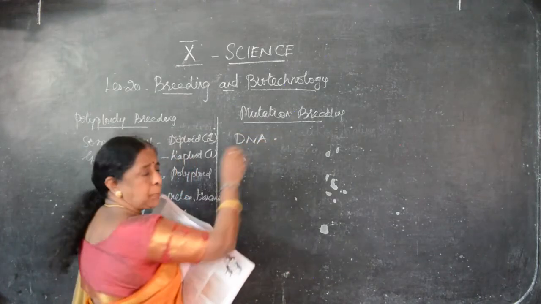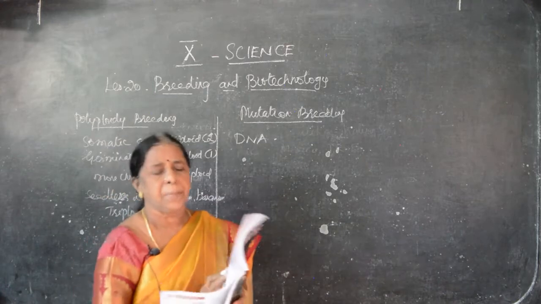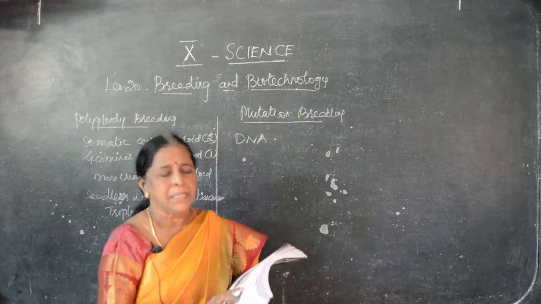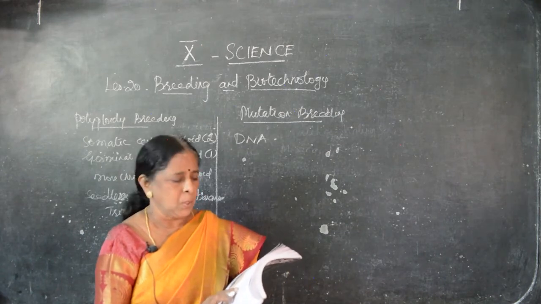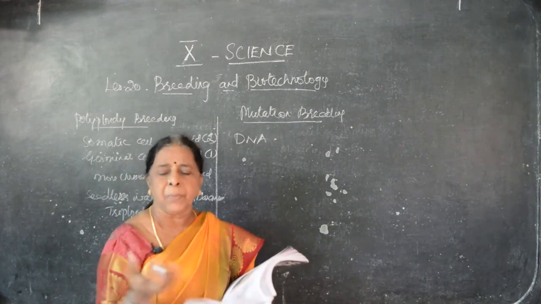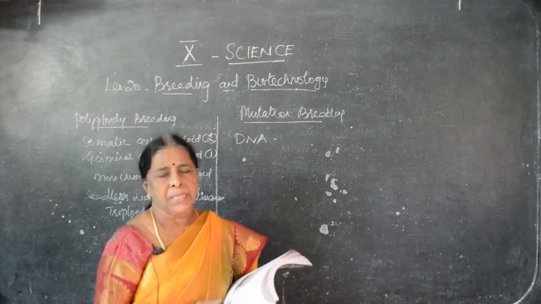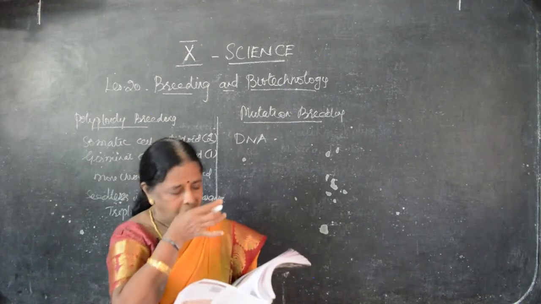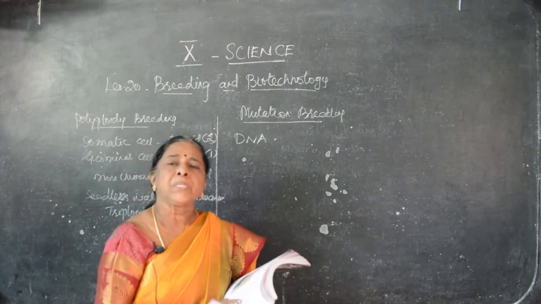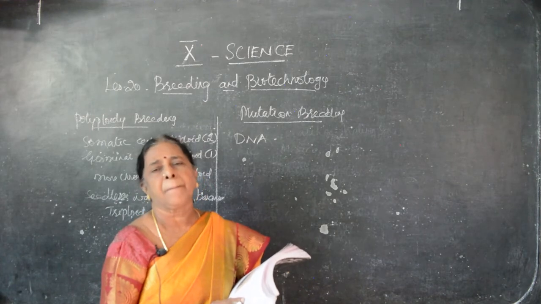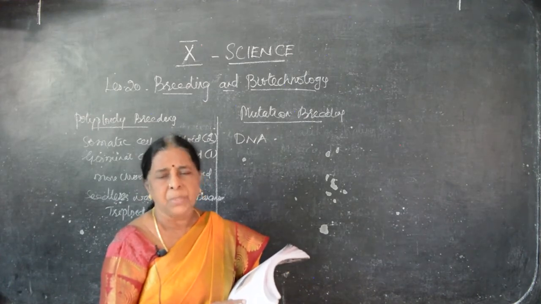DNA, deoxyribonucleic acid, which is the genetic material. It is the process of genetic variation and creates changes in the organism. For example, we can see some people who have six fingers, some other extra growth. This is because of sudden changes in the body. And we have seen eunuchs, who are not considered as male or female. This is also mutation only, sudden changes only.